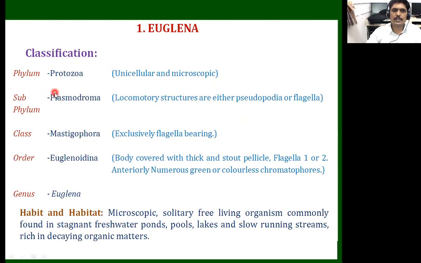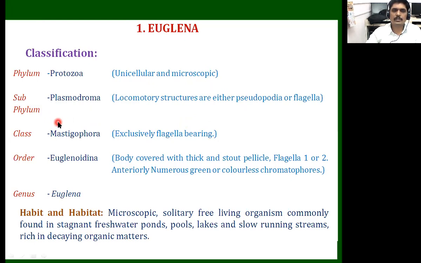Here we should know that the phylum is Protozoa, because the protozoans are unicellular and microscopic organisms. It means their body has only a single cell. It is made up of a single cell. So unicellular: uni means single, cellular means cells, and they are microscopic. We do not see them with the naked eye. We require a microscope to observe them. So that's why we call them microscopic.